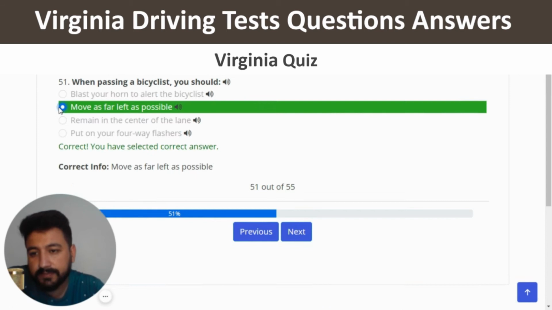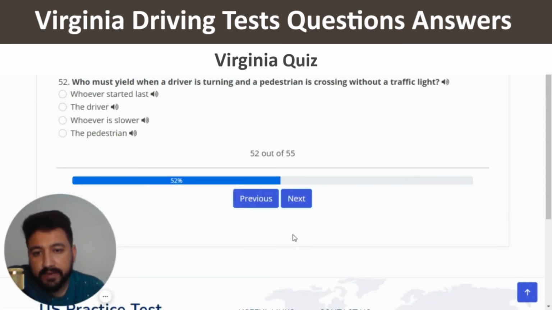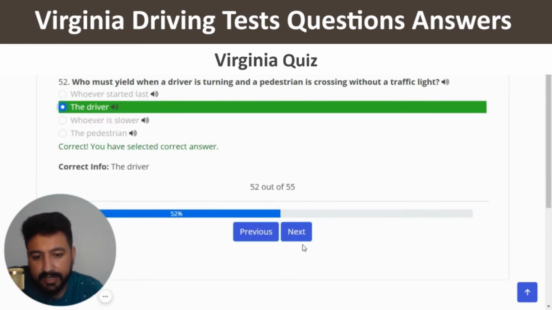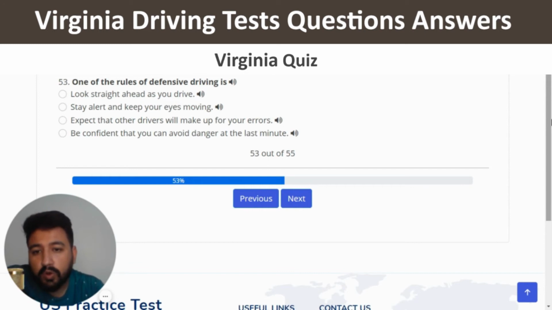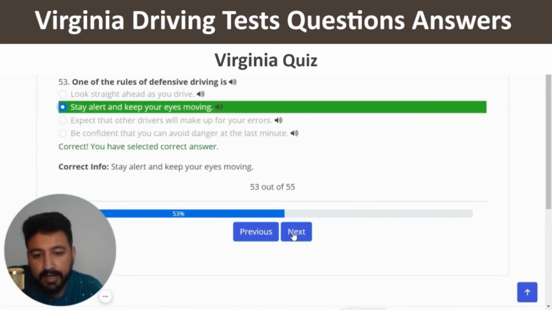So second option, correct. And next, who must yield when a driver is turning and a pedestrian is crossing without a traffic light? So the answer is the driver, which is the second option. And next, one of the rules of defensive driving is stay alert and keep your eyes moving, which is the second option again, right? And next.